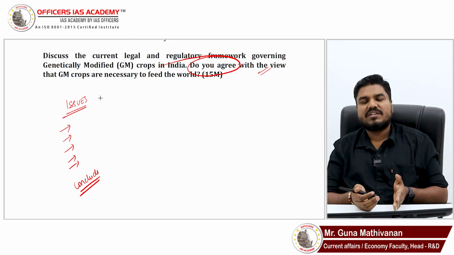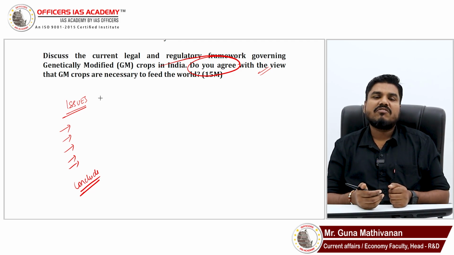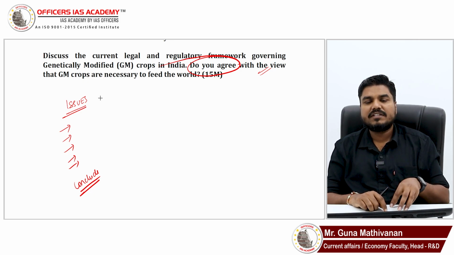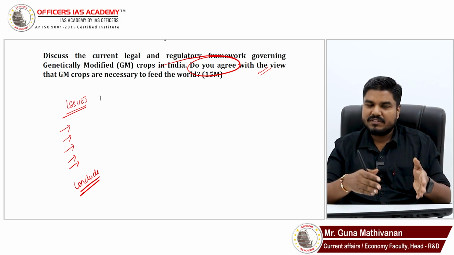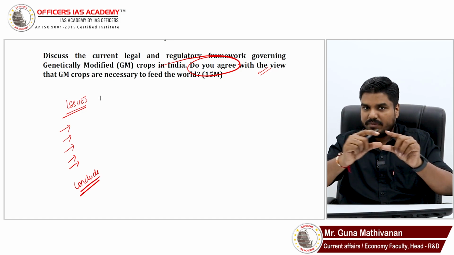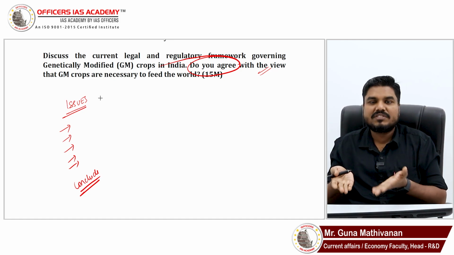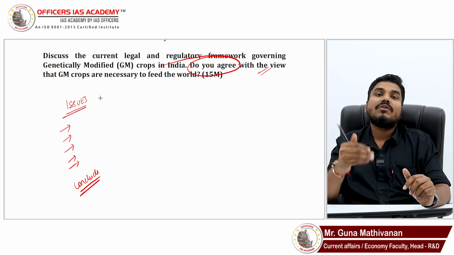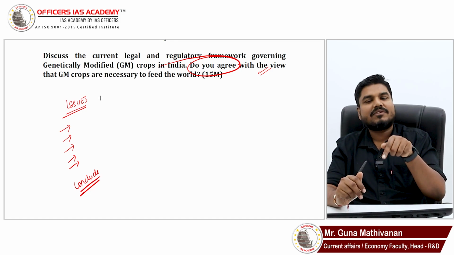Yes, given the circumstances, given the climate change, given the limited cultivable area, it assumes greater significance to go for genetic modification. It appears GM is the only way forward. However, by explaining that, you are expressing your opinion that yes, given the circumstances, GM crops is the only way forward. But however, at first level, why there is a need for GM crops?